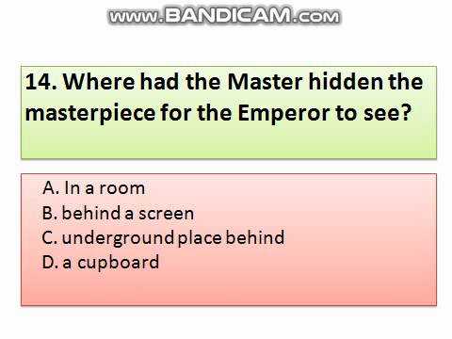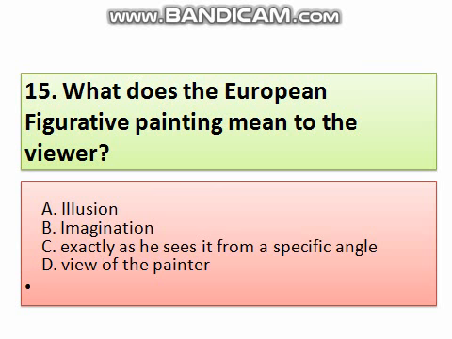Question number 14. Where had the master hidden the masterpiece for the emperor to see? In a room behind the screen, underground place, behind a cupboard. So the right answer is behind a screen. Next question is question number 15. What does the European figurative painting mean to the viewer? Option A, illusion. B, imagination. C, exactly as he sees it from a specific angle, the view of the painter. So European figurative painting means exactly as he sees it from a specific angle.